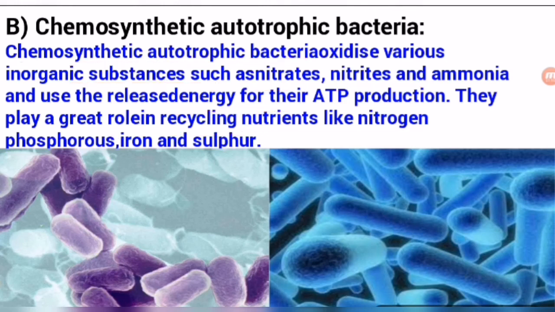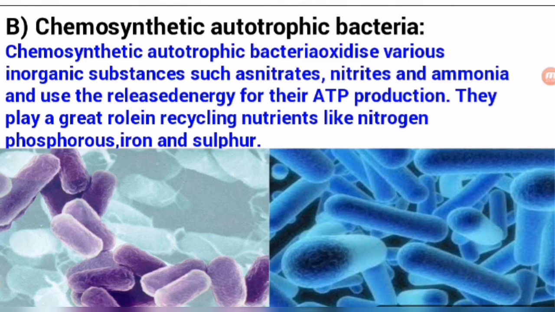So students, most of the components found in the living body, like nitrogen and sulfur, all these types of elements are found in the living body. When the living body degrades, these bacteria help to free the phosphorus compounds, iron compounds and sulfur compounds into simpler ones or free elements, like phosphorus, iron and sulfur.